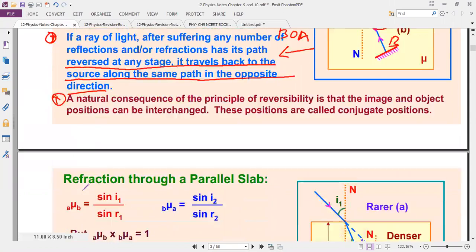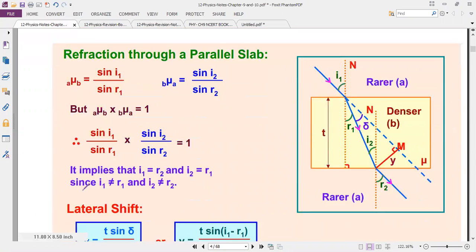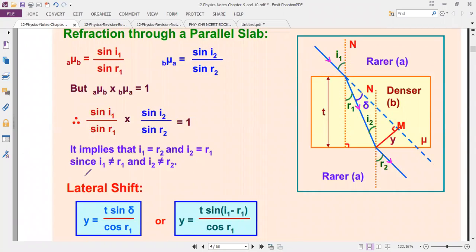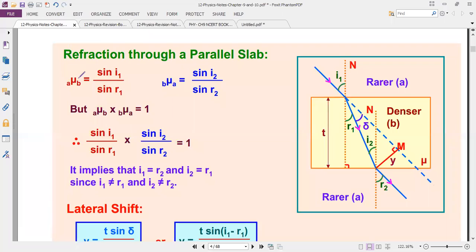Next. Refraction through a parallel slab. Listen first, everyone. No need to copy. Everyone refer to this diagram. This is the normal. This is the glass slab.